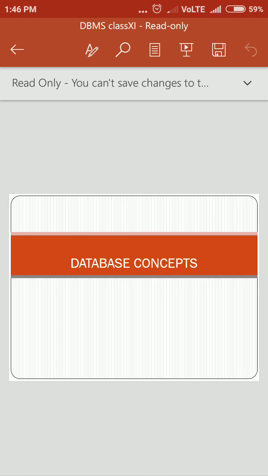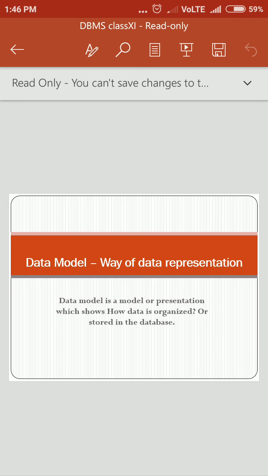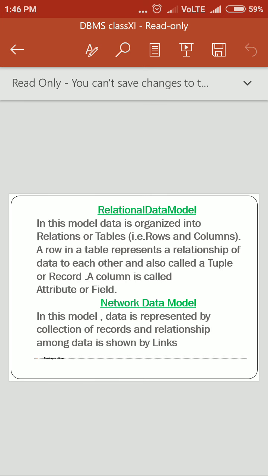For this, we have the data model. A data model is a model, or we can say a representation, which shows how data is organized and how we can store data in a database. According to our syllabus, we have 4 types of data model. First is the relational data model. The relational data model is organized into relations, or we can say tables.